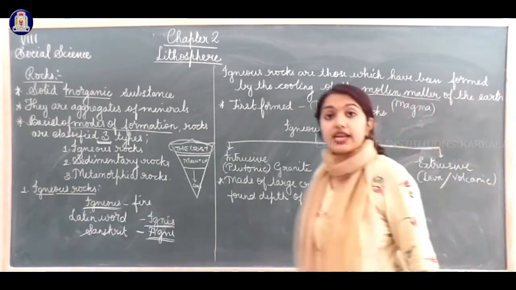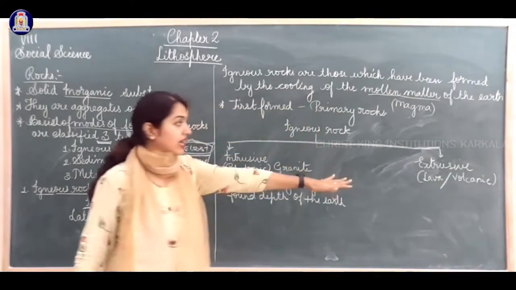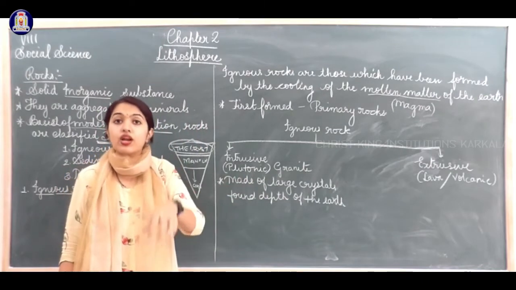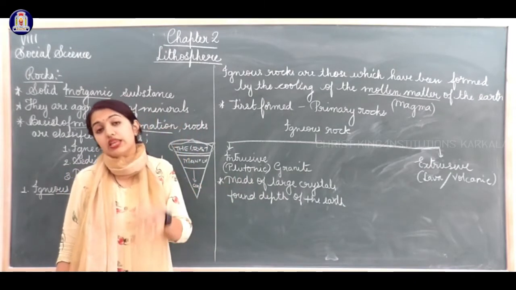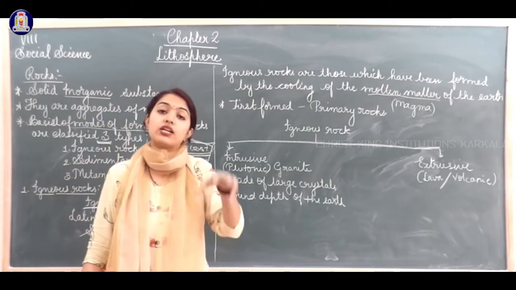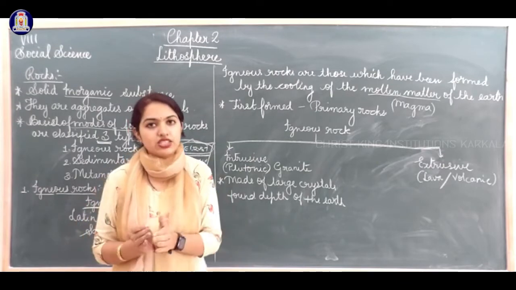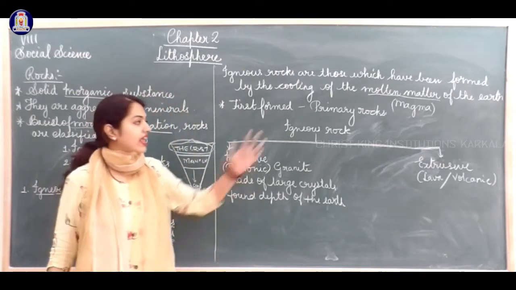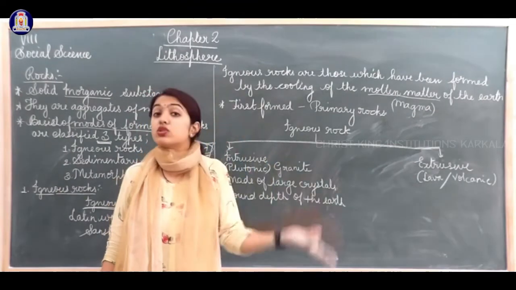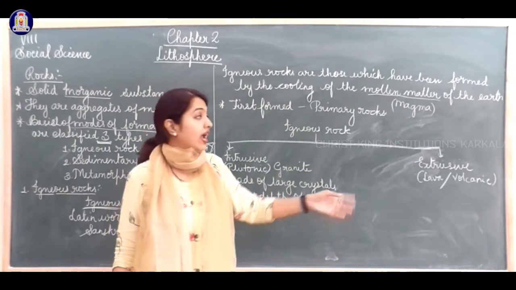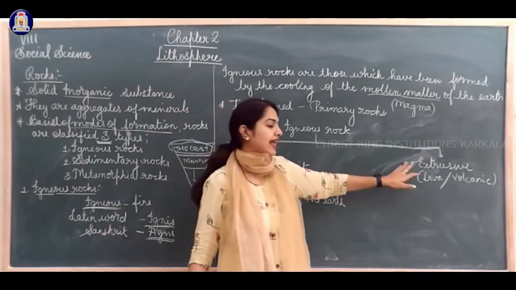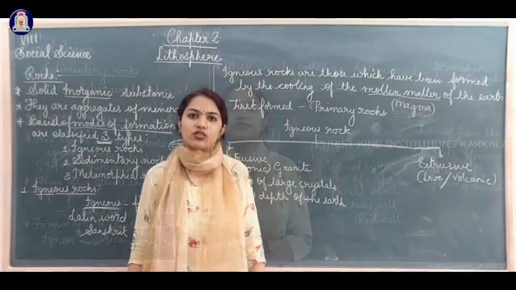Let me repeat once again what intrusive and extrusive are. Intrusive means the molten liquid within the earth stays within because it doesn't find any gap to come out. It cools down there and solidifies. Such rocks are called intrusive. And extrusive means the molten form within the earth comes outside in the form of lava or volcano, and it turns solid there. Those kinds of rocks are called extrusive igneous rocks.